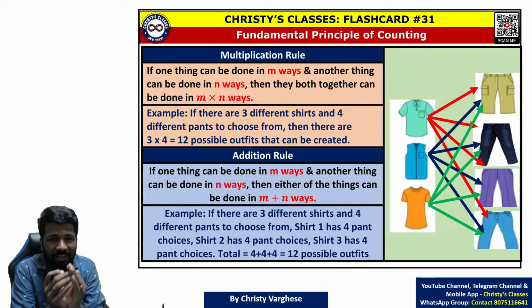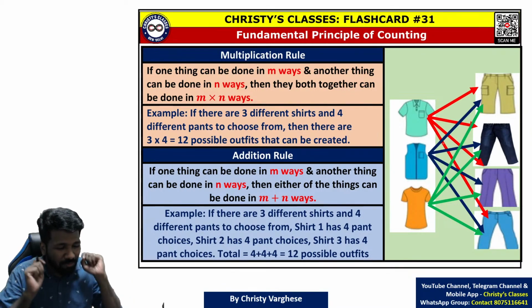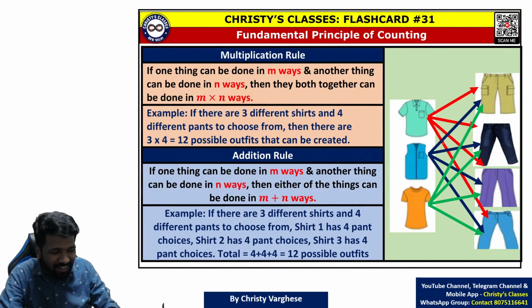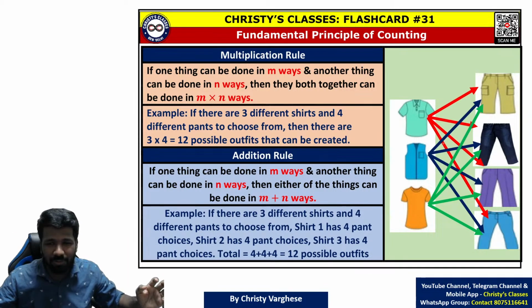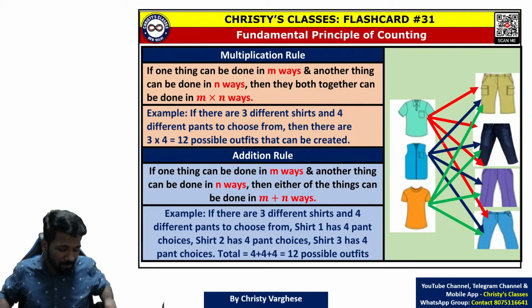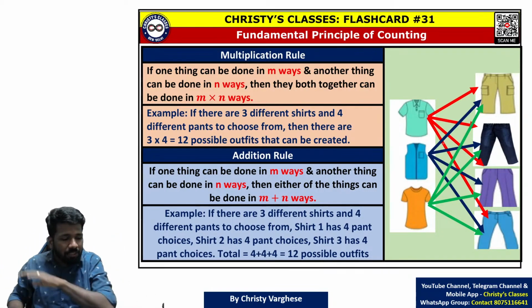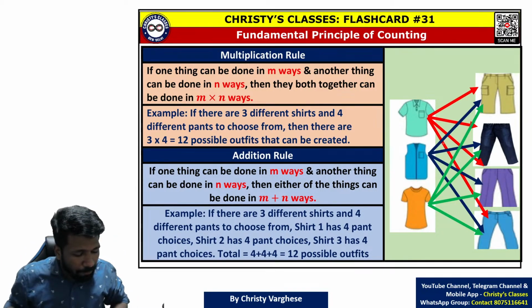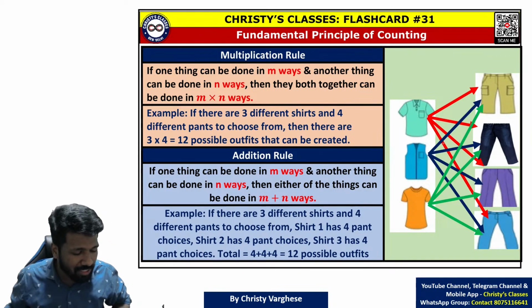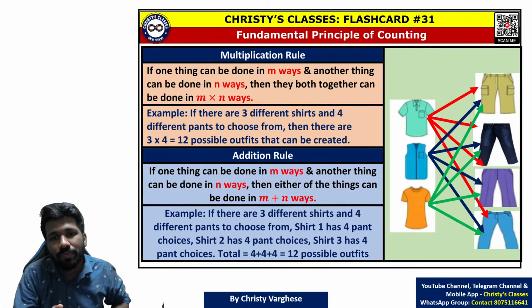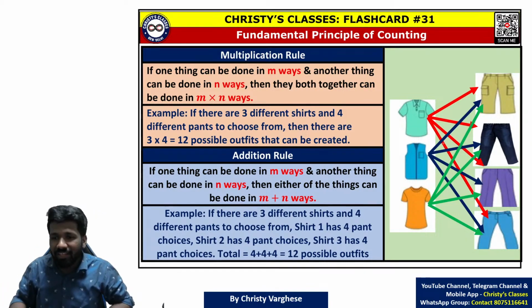In this limited time, I have to teach you a lot of concepts, and before the exam I want to make you ready, so that whatever way the question comes, you should not be confused. If you know the fundamental principle of counting, you can completely forget the permutation formula. For permutation concept questions, you can use the fundamental principle of counting instead.